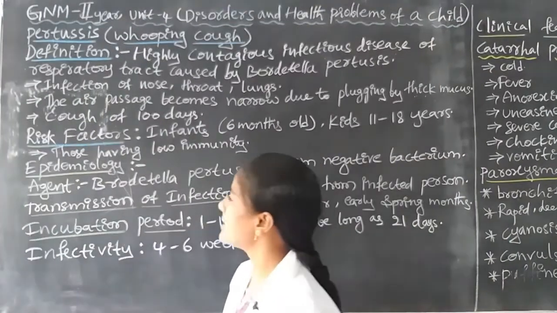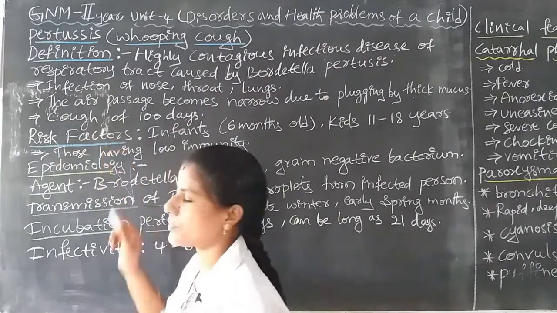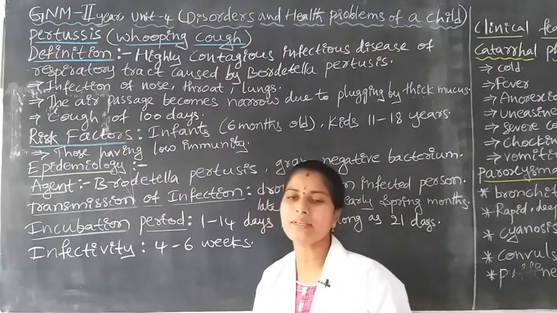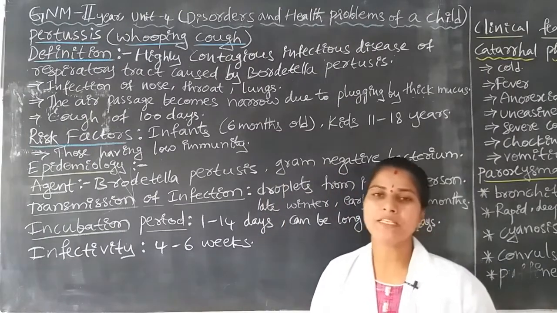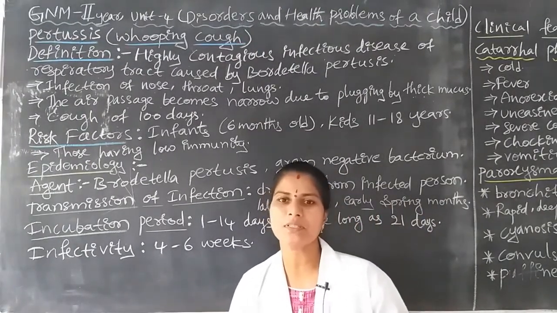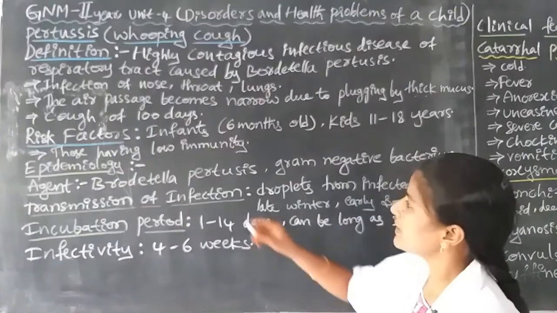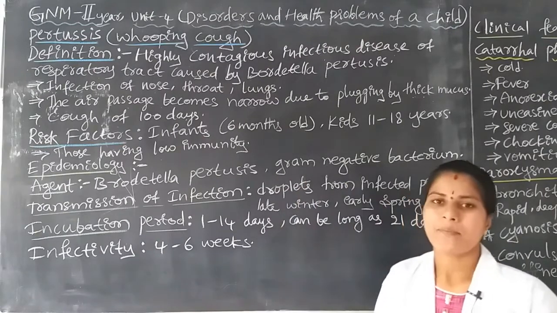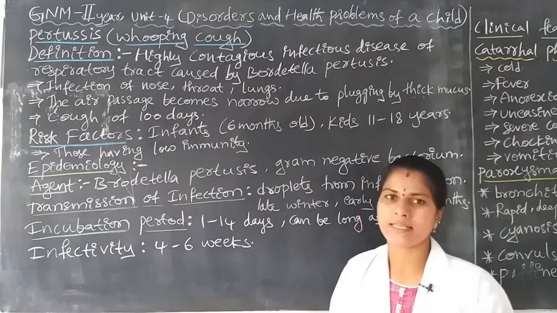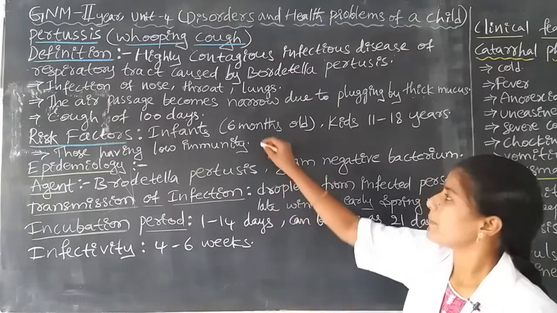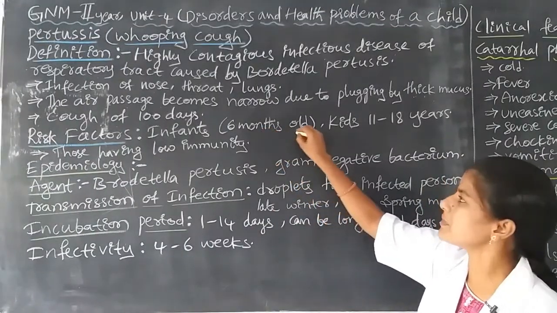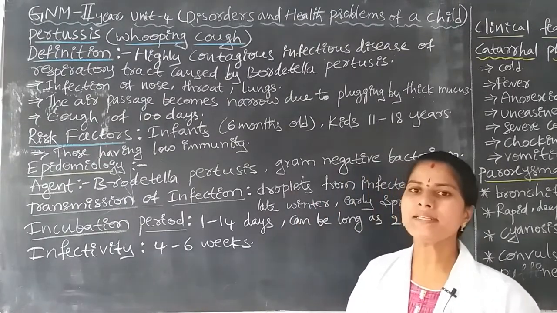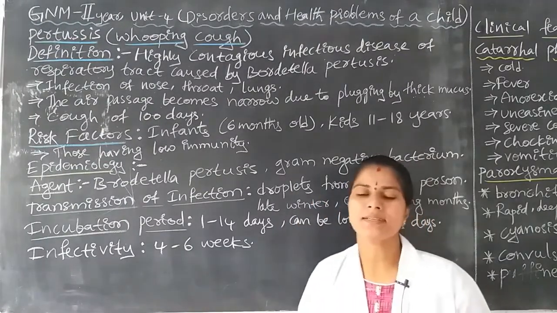Next, the risk factors. How will the disease spread from one person to another person? Infants, mainly 1 month to 1 year age group children, may be affected by this disease. Mainly the risk is for children of 6 months of age group. Six-month-old infants are at risk for this disease.